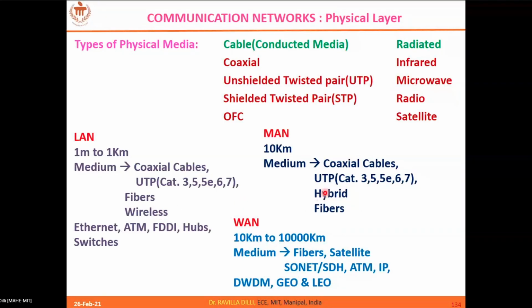You can see here unshielded twisted pairs with different categories. We call them category 3, 5, 5 extended, 6, and 7. So there are different categories. I'll show the specifications of each category, like the attenuation of the cable and the bandwidth that is supported.